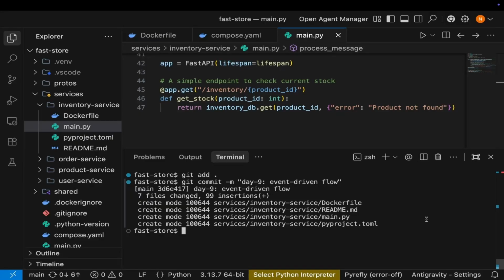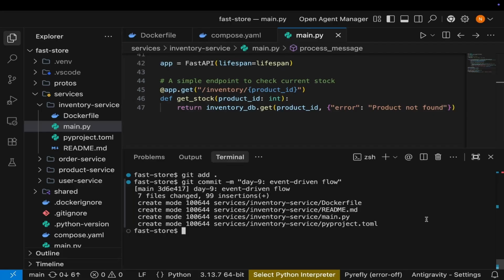When we declare our main order events queue, we need to pass it some special arguments and then tell it, hey, if a message fails, don't throw it away. Instead, forward it to a dead letter exchange. Then we create that exchange and bind it to a new quarantine queue called order events DLQ. So DLQ is simply an abbreviation for dead letter queue.